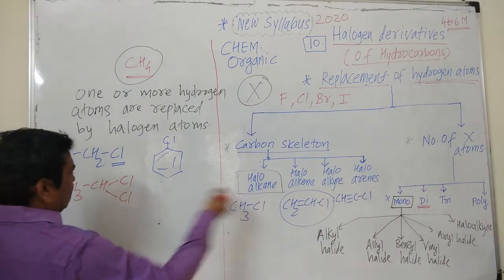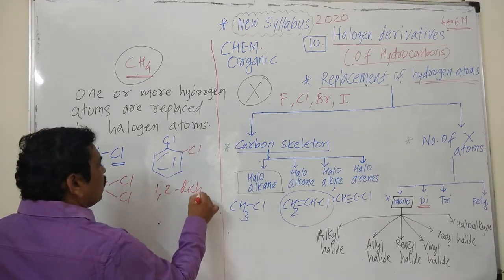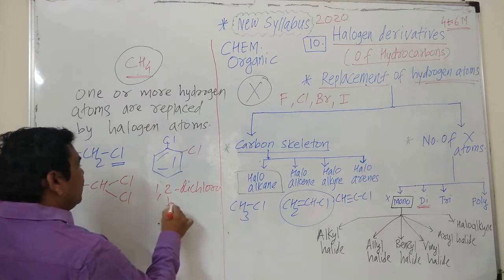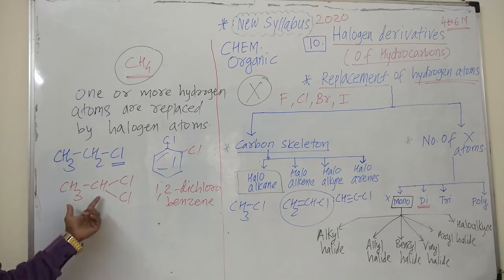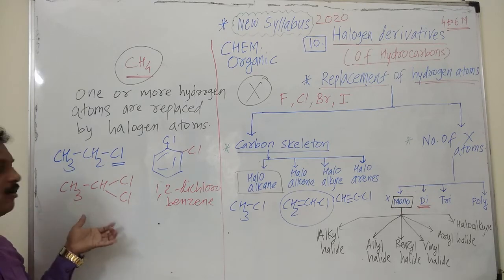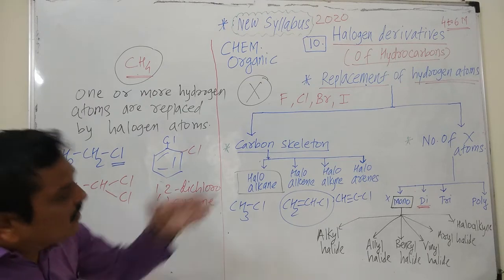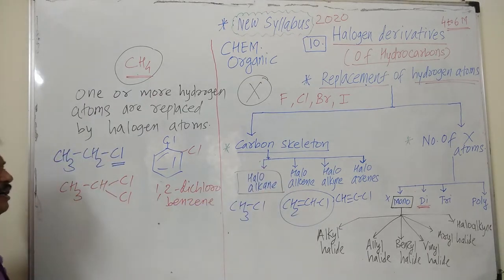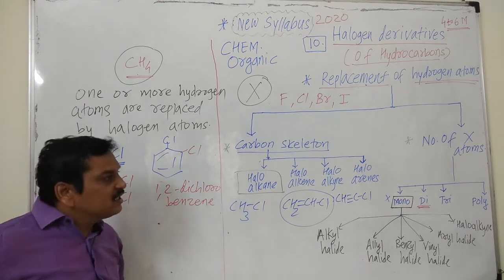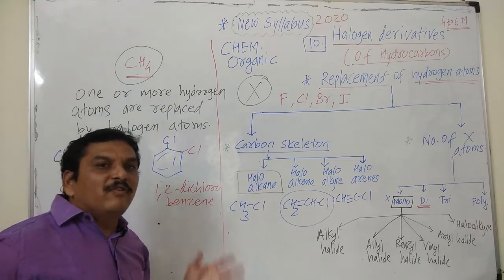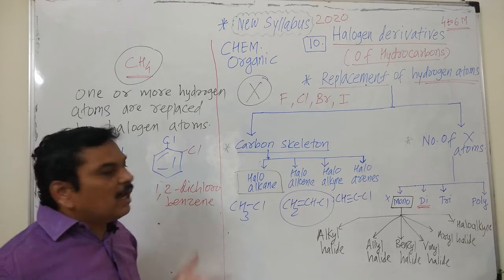We will see again the example, 1,2-dichlorobenzene, like this dihalogen derivative. This is an example of dihalogen derivative of aliphatic hydrocarbon. It is the example of dihalogen derivative of aromatic hydrocarbons. Then trihalogen derivative, we can obtain trihalogen, tetrahalogen derivatives or polyhalogen derivatives. Polyhalogen derivatives means if 4 or more than 4 hydrogen atoms are replaced by 4 or more than 4 halogen atoms.